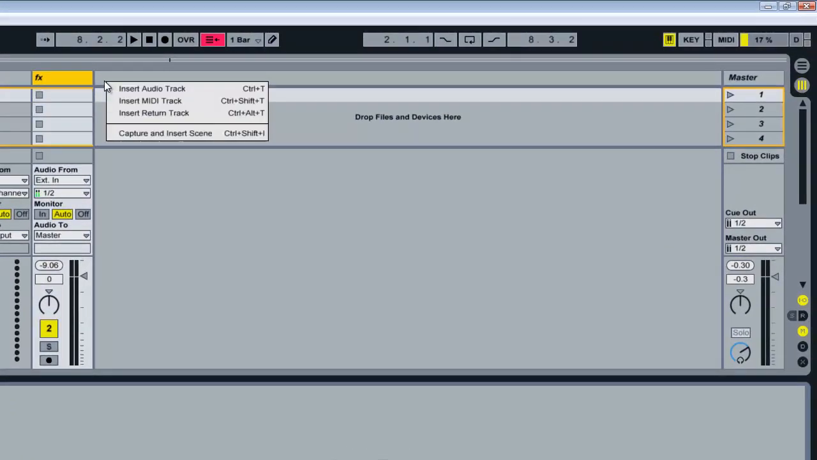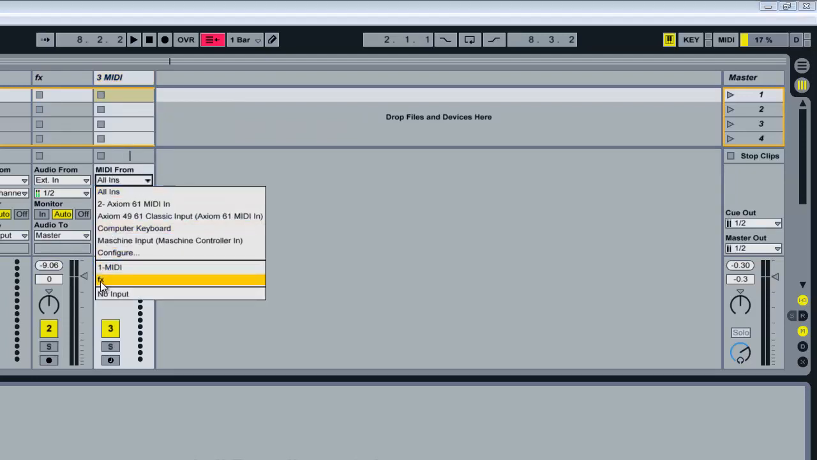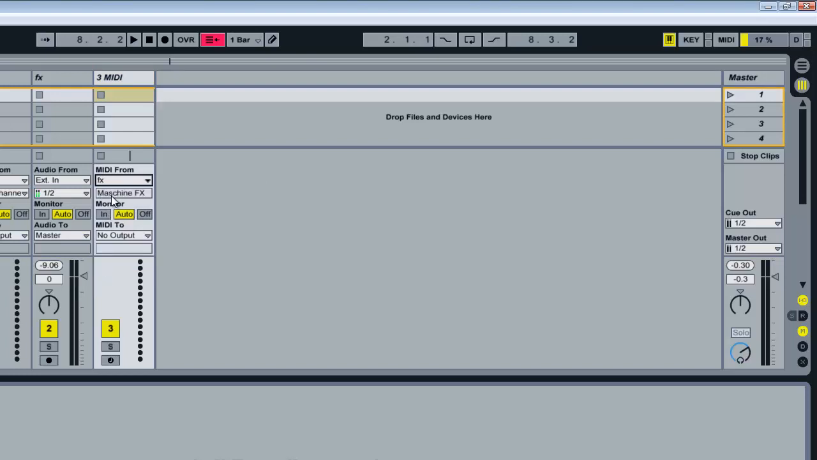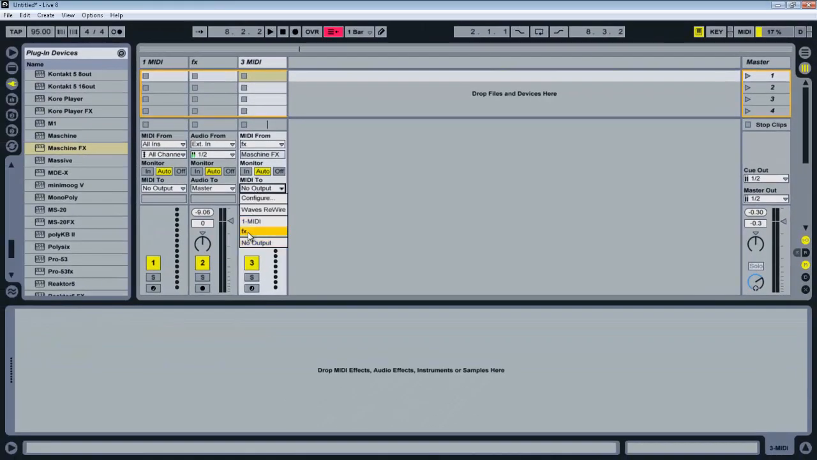Alright, and after that, you want to insert a MIDI track. Now, where it says MIDI from, that first drop down box, select that track you just renamed, and that'll automatically change this second box to Maschine effects. Now go down to MIDI 2 in that first drop down box, do the same thing, and you'll see it automatically change that to Maschine effects also.